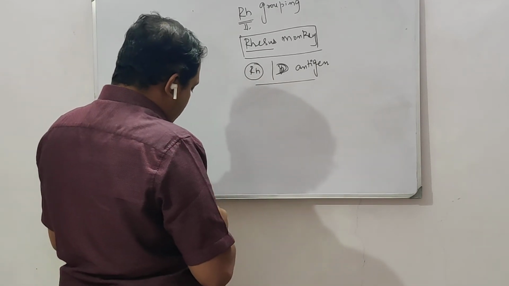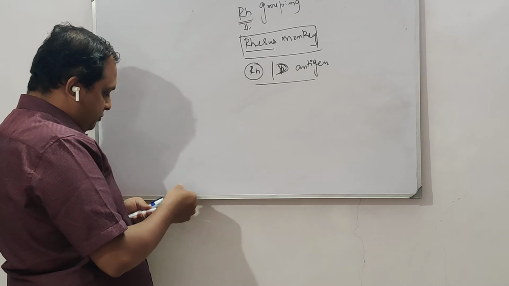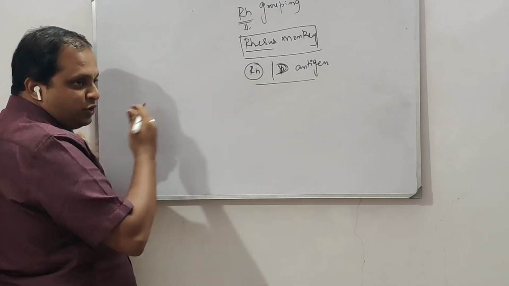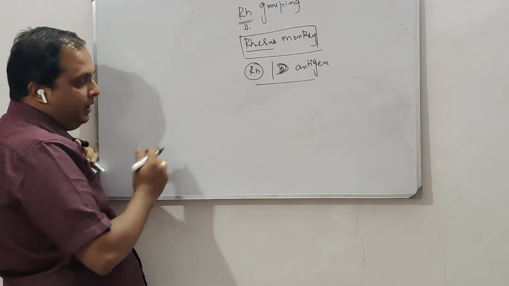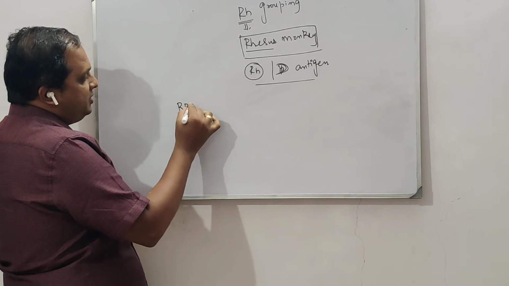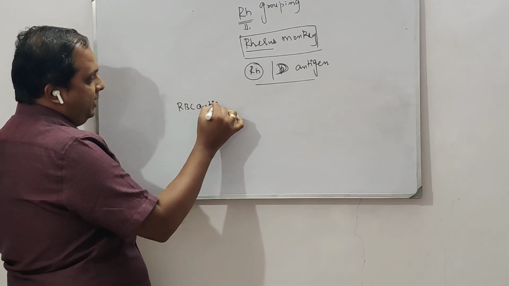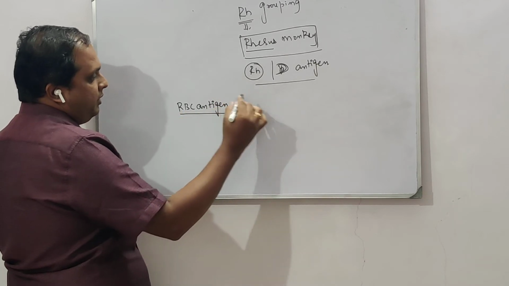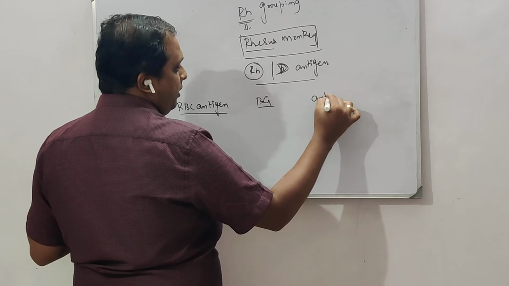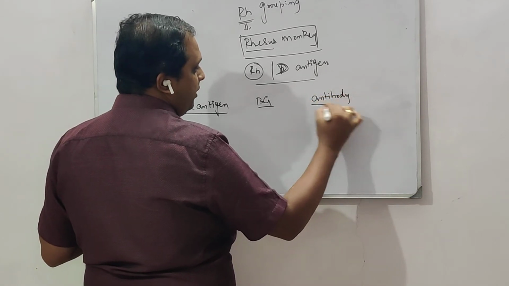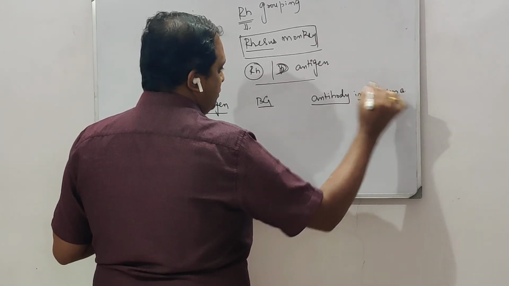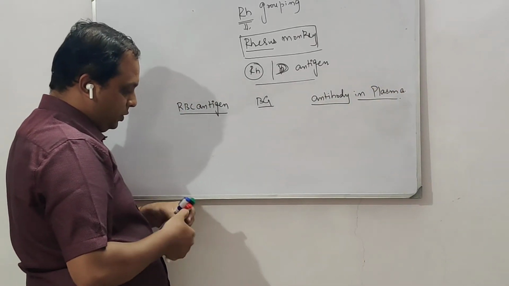Based on this we can have a table here, similar to the one we had in ABO grouping, that is RBC antigen, right, blood group, then antibody in plasma, right? This is going to be for RH grouping.